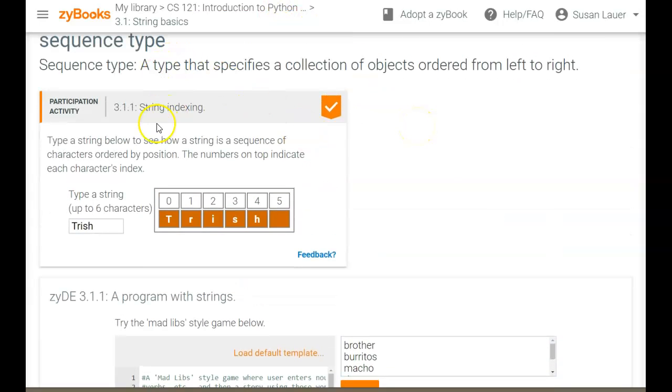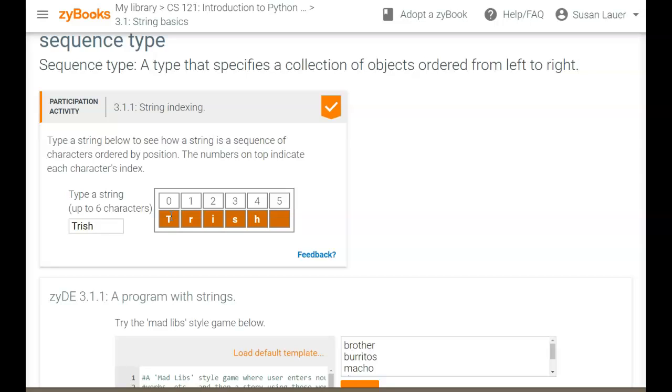Here we see a sequence type that's actually a string, which a string is. It has indices for each one of the letters or numbers in the string, anything stored in the string. So the index for the first one always starts with 0, and that's fairly typical through any programming language, especially any one that I've seen in my history of programming, which is about 40 years worth.